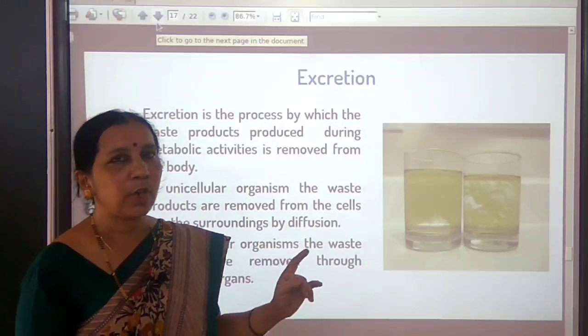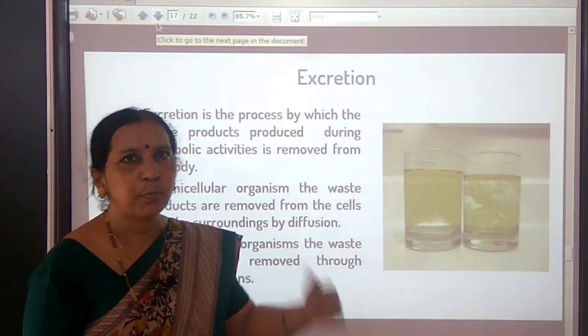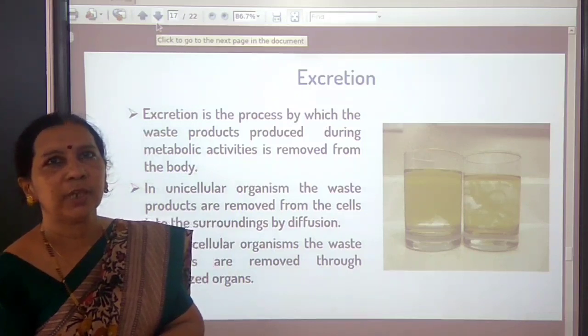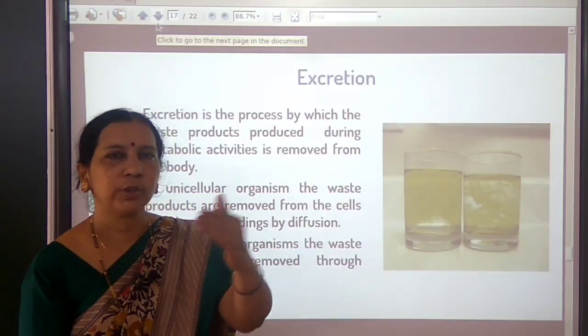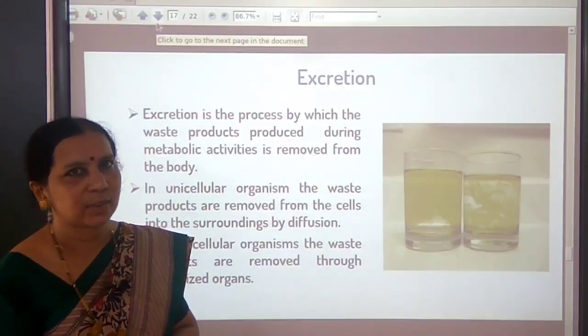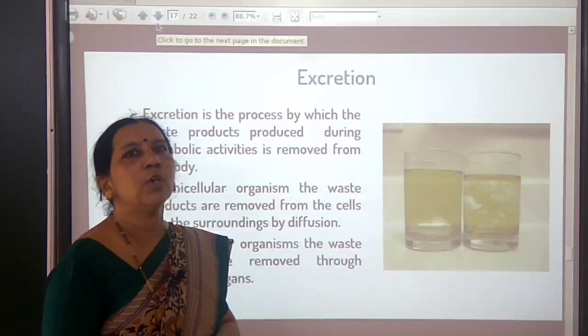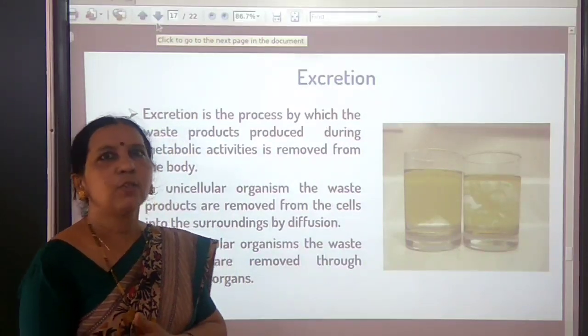Transport of water and minerals in xylem is unidirectional, only in the upward direction. Transport of food in phloem is in two directions, both upward and downward. So these are the differences between transport of water and minerals in xylem and food in phloem.